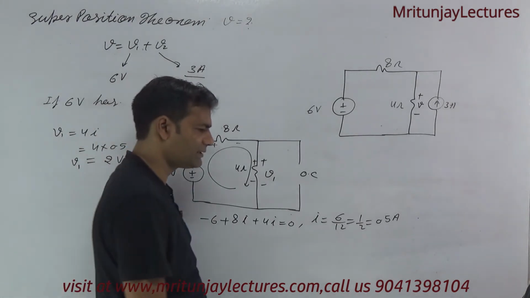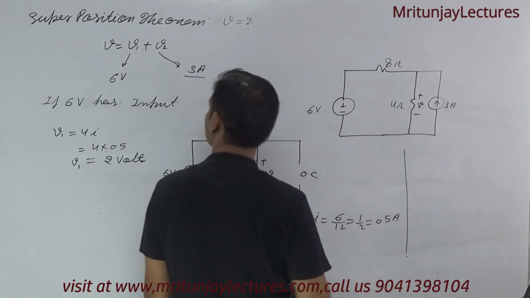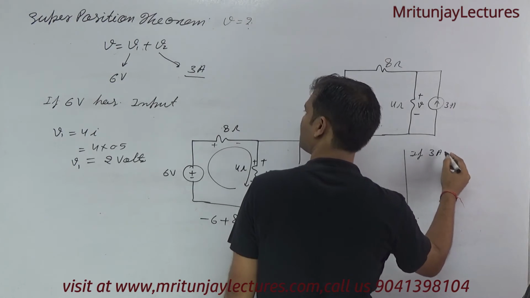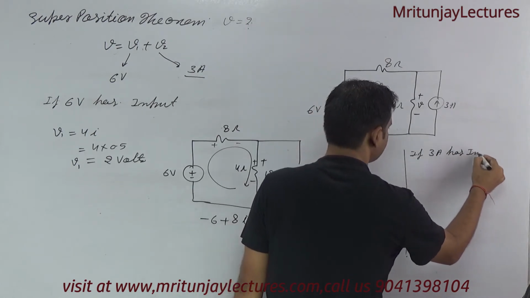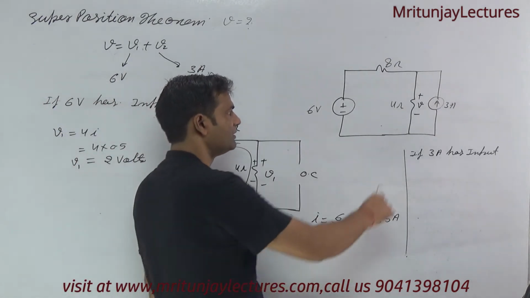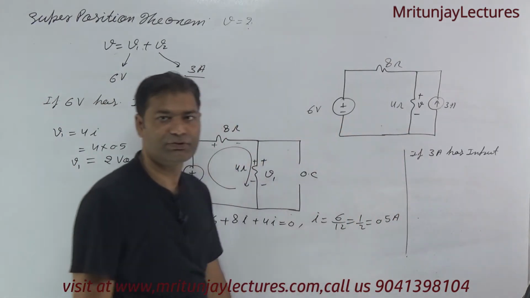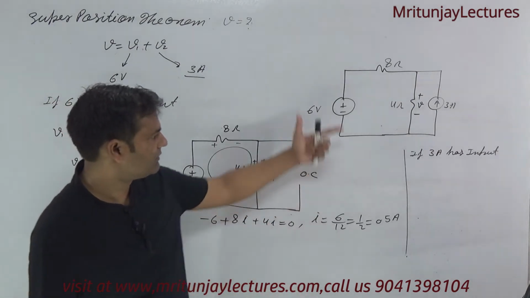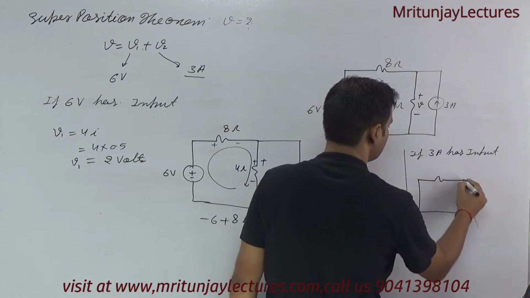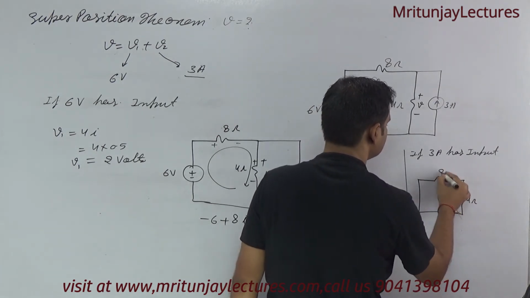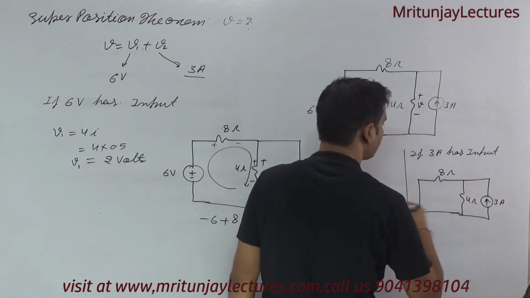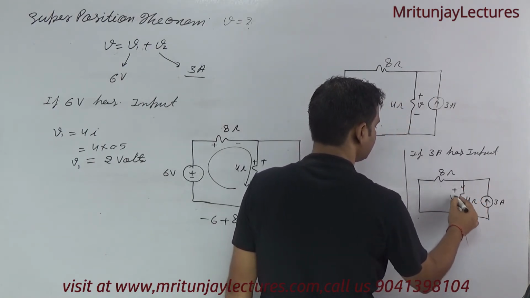Now the next target. Is it clear or not? If any problem, then tell me. Otherwise, now consider 3 ampere as the input. If this one is the input, then what about this voltage source? It is 0. Voltage 0 means this portion is a short circuit. The resistors are 8 ohm and 4 ohm, and this is 3 ampere, and that is V2.